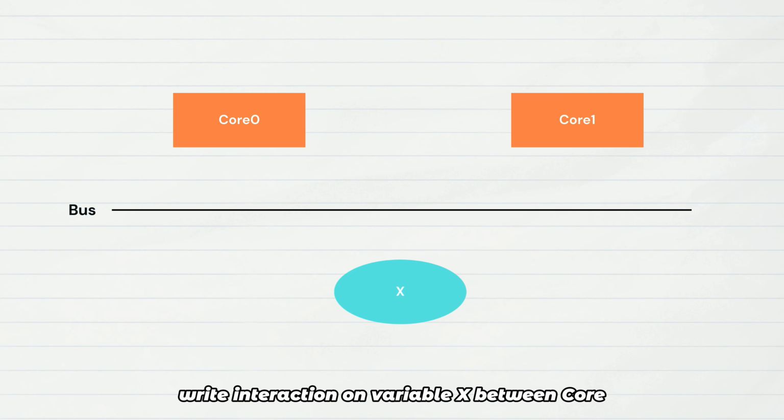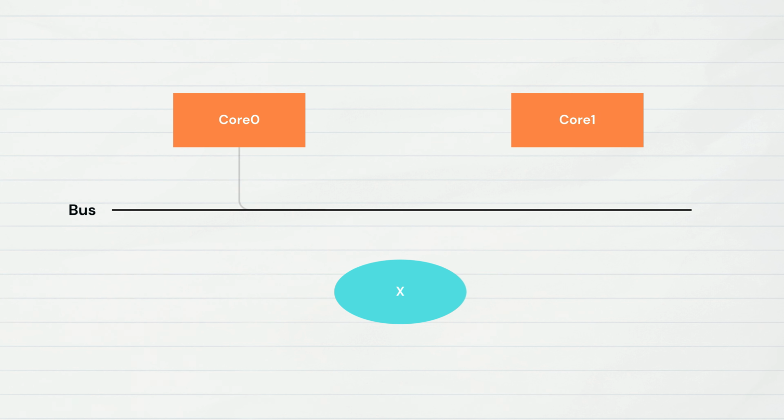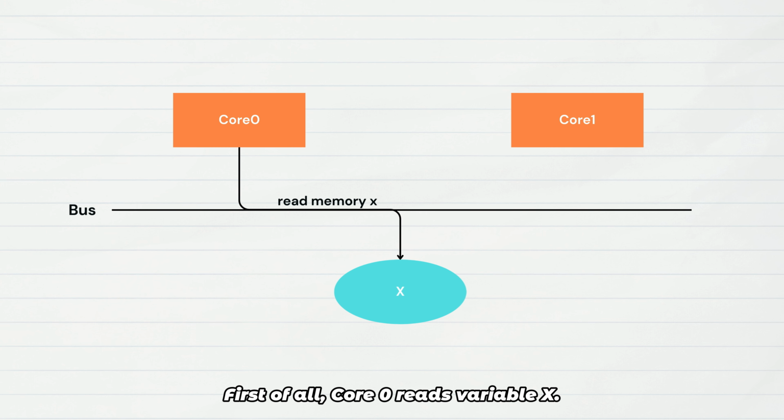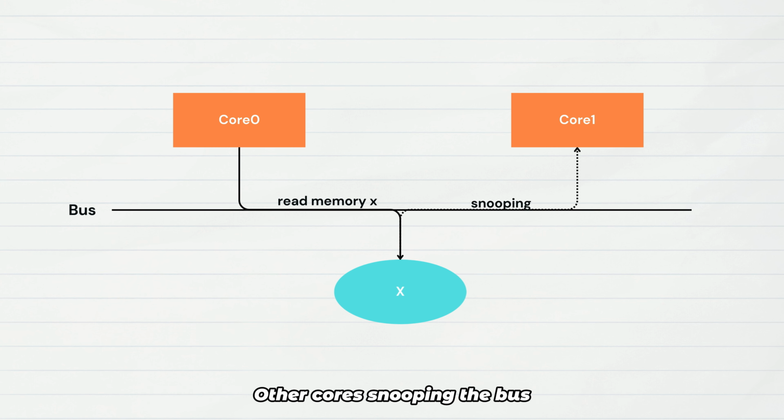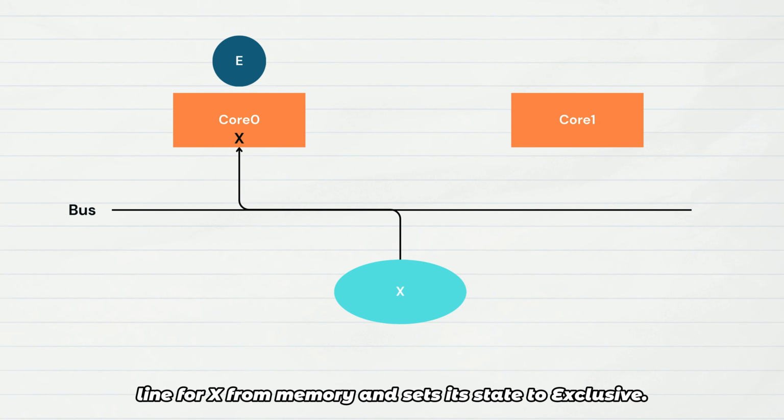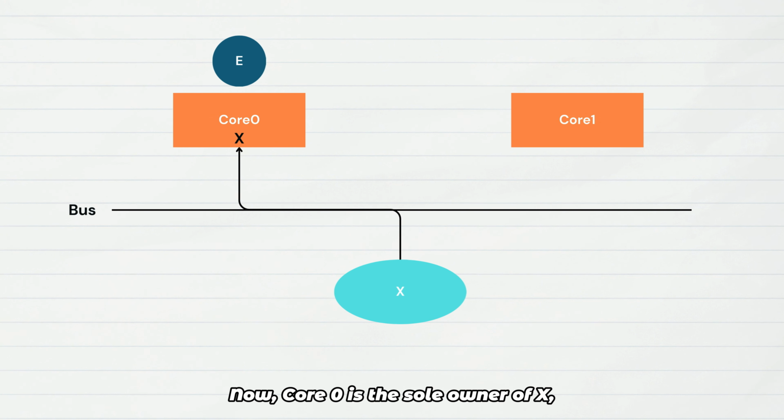Let's use the read-write interaction on variable x between core 0 and core 1 as an example. First of all, core 0 reads variable x. Core 0 sends a read memory x request on the bus. Other cores snooping the bus find they have no copy of x in their caches, so they don't respond. Core 0 loads the cache line for x from memory and sets its state to exclusive. Now core 0 is the sole owner of x, and the data matches memory.